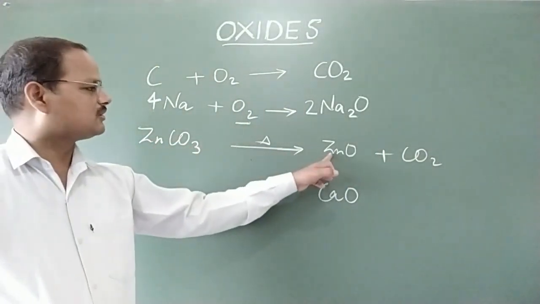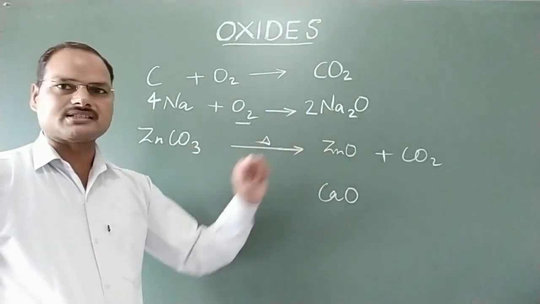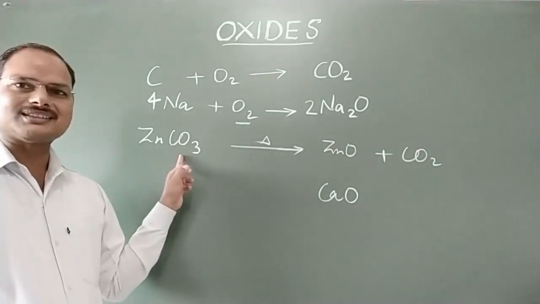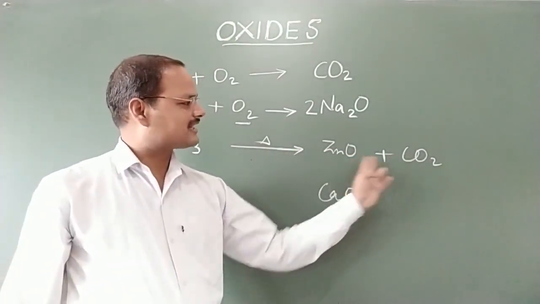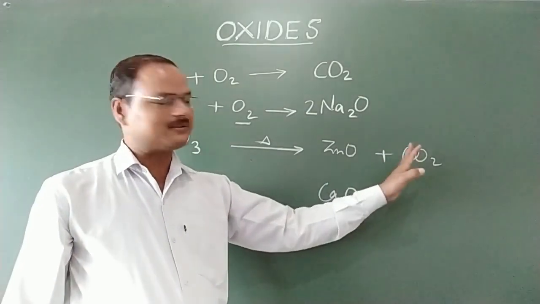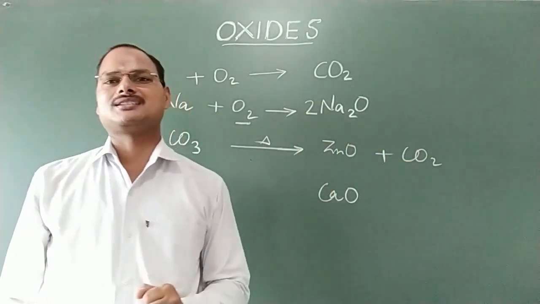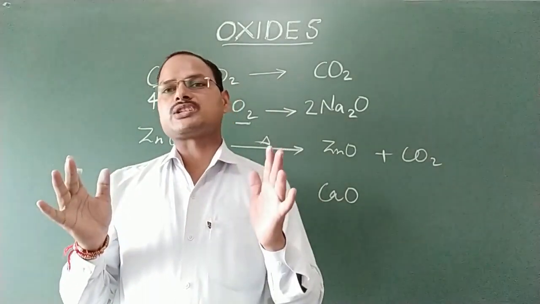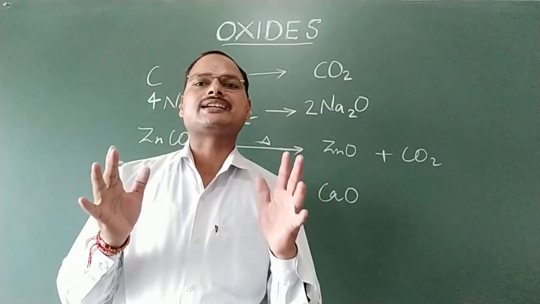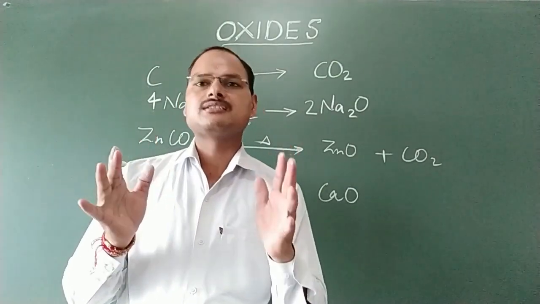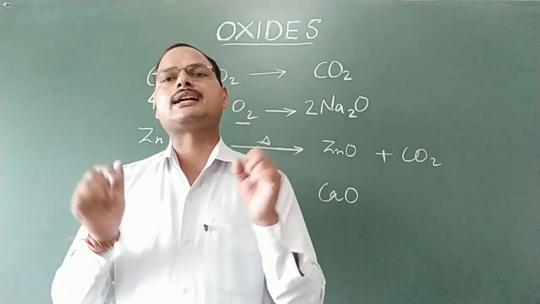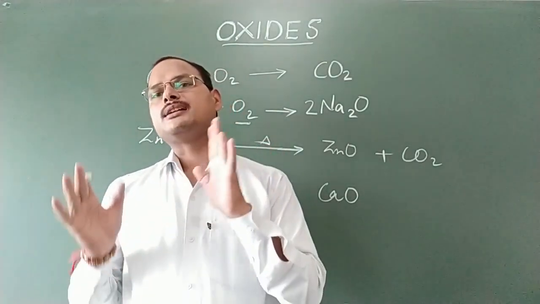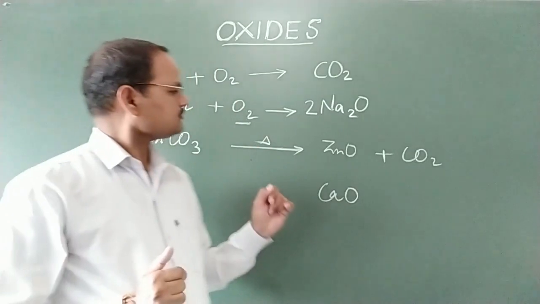Here zinc is 1, okay. Carbon is 1, carbon is also 1 towards the right side. Now oxygen atoms are 3. Let us see towards the right side. Already there are 3 atoms. It means this equation is already balanced. Equation should be balanced. Why? Because if an equation is unbalanced, in that case that reaction or that equation is considered as an incorrect or wrong reaction. Therefore, whenever any equation is written, it should be balanced.